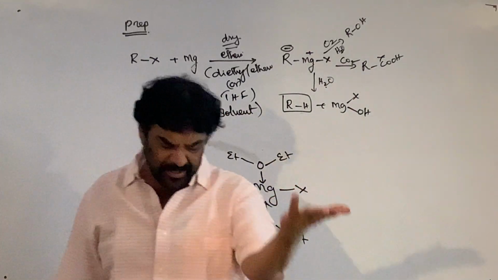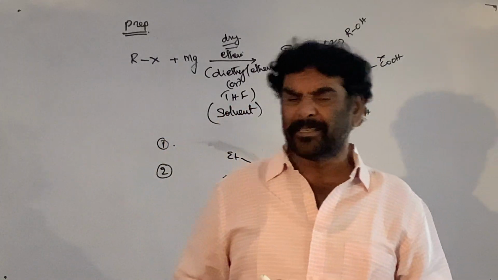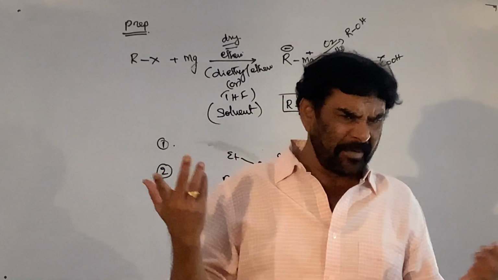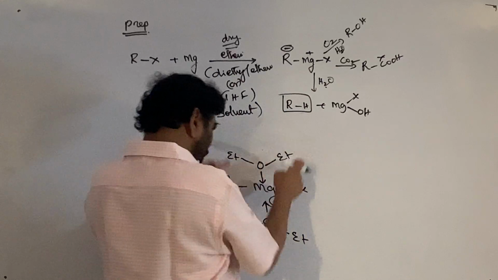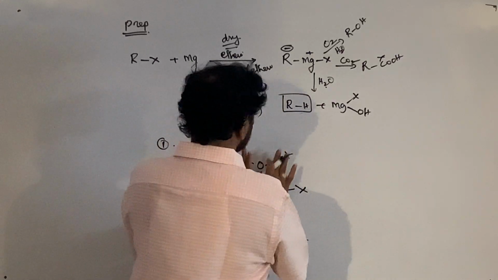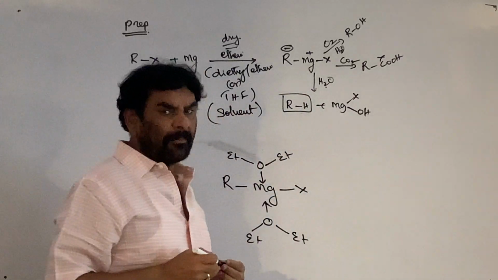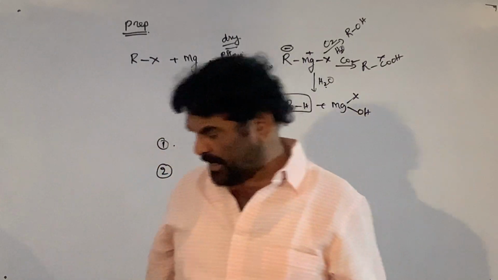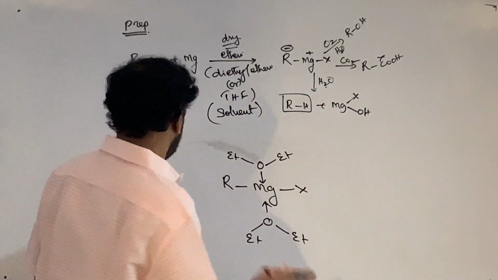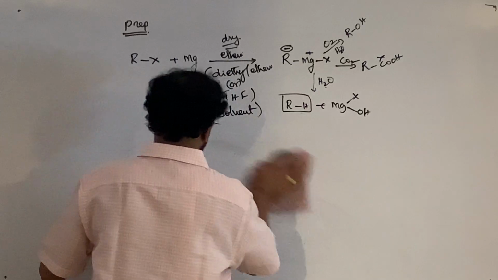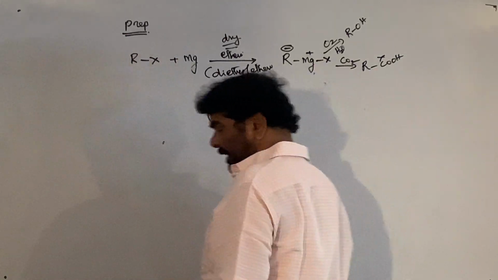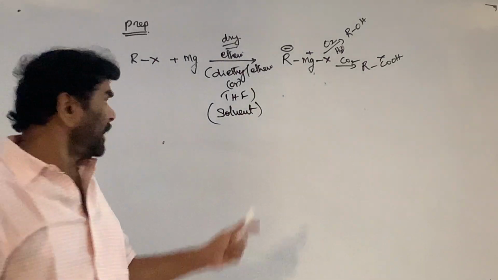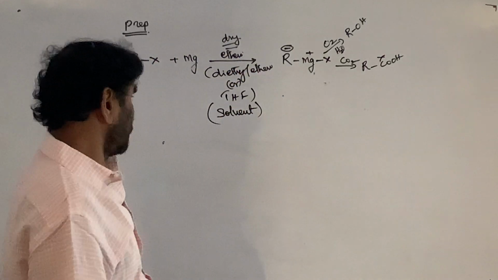There is a theory that it can also exist in the dimeric form, but this is the correct one. It may be tetrahydrofuran or diethyl ether. This is the role of ether. Ether is compulsory during the preparation of the Grignard reagent, which is carried out in diethyl ether.